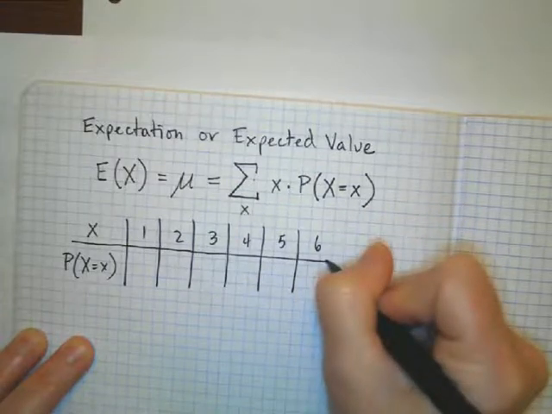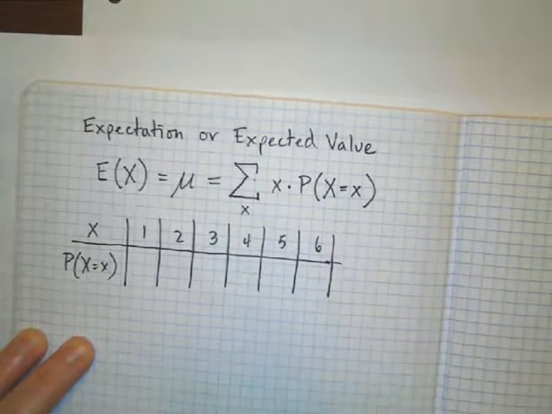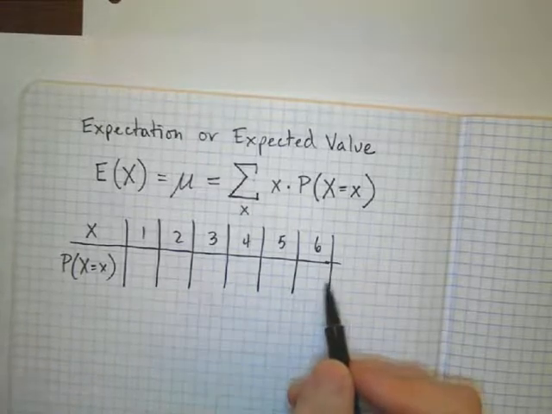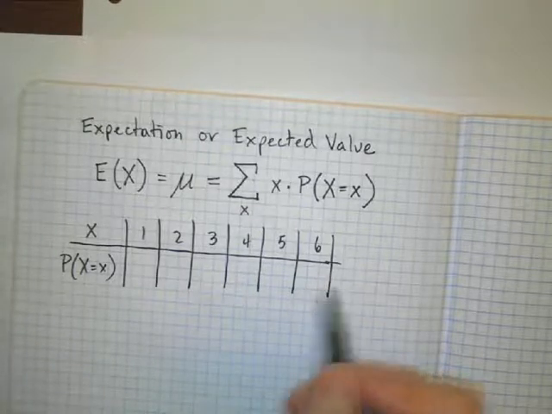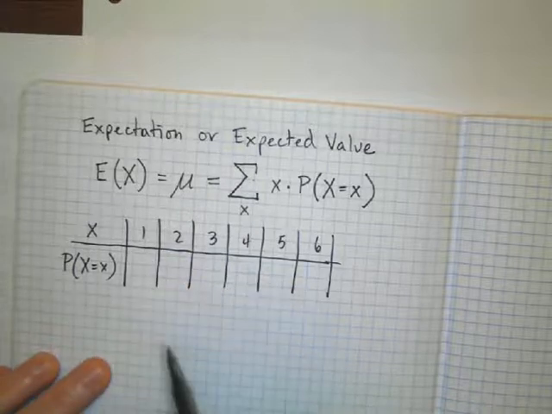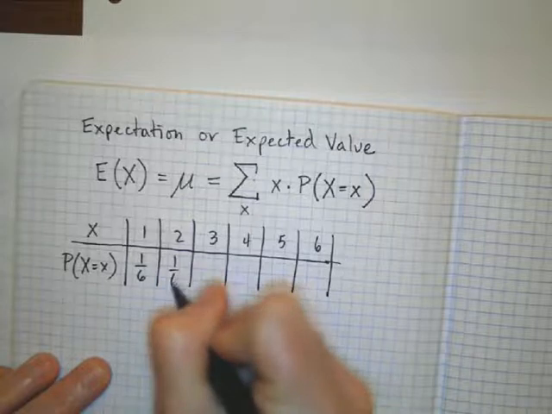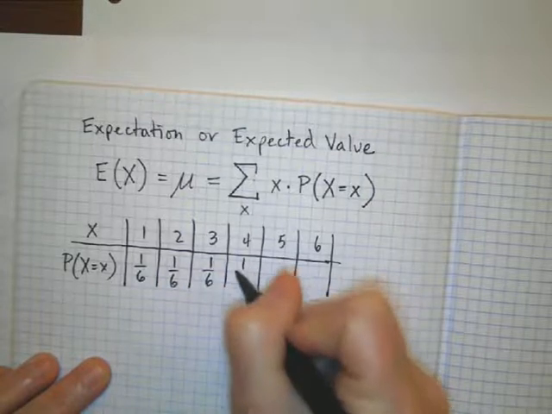And what's the chance of getting each of those? If it's a fair die, in other words, it's not weighted heavily on one side or something, we have a 1 out of 6 chance of getting each outcome. 1 out of 6, 1 out of 6. The probability is the same for each side of the die.